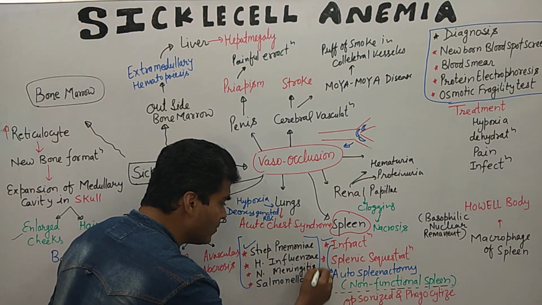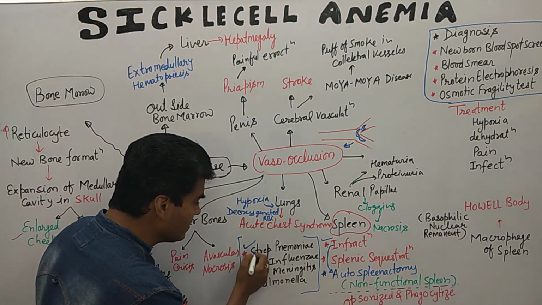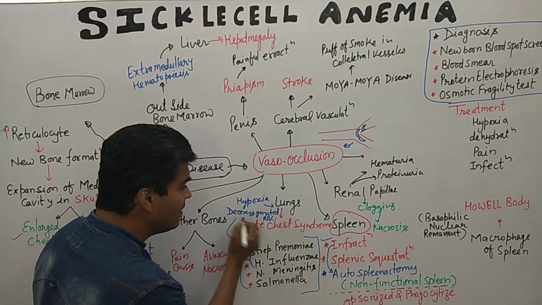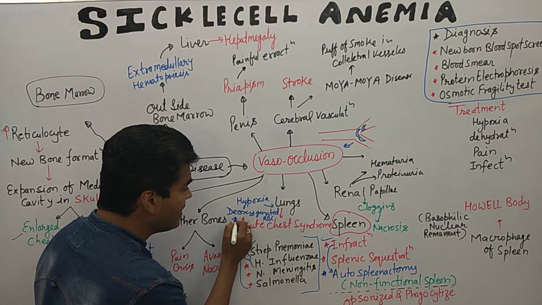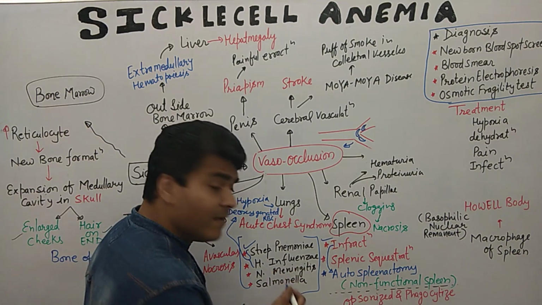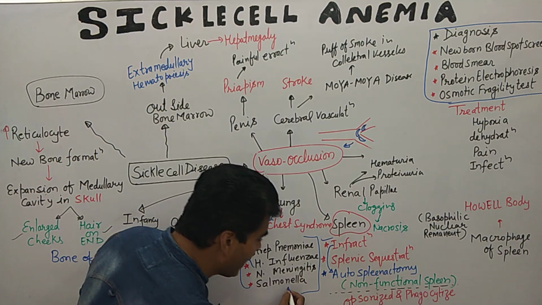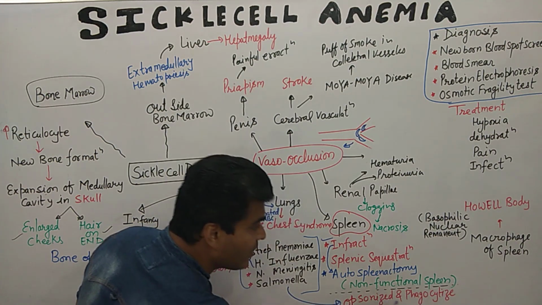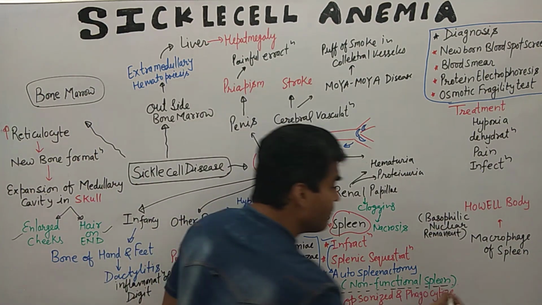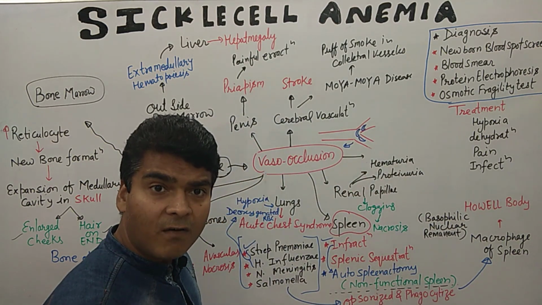These microbes can cause infection. Pneumonia as well as influenza both lead to infection of the lungs. Generally, what happens in our body? These microbes are opsonized and phagocytized by the macrophages of the spleen.